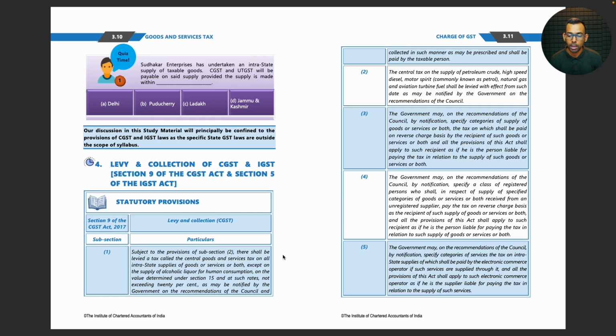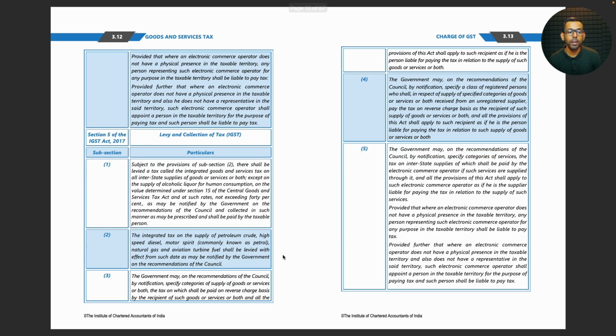The government may, on the recommendations of the council, by notification, specify categories of services, the tax on intrastate supplies of which shall be paid by the electronic commerce operator if such services are supplied through it, and all the provisions of this act shall apply to such e-commerce operator as if he is the supplier liable for paying the tax in relation to the supply of such services, provided that where an e-commerce operator does not have a physical presence in the taxable territory, any person representing such e-commerce operator for any purpose in the taxable territory shall be